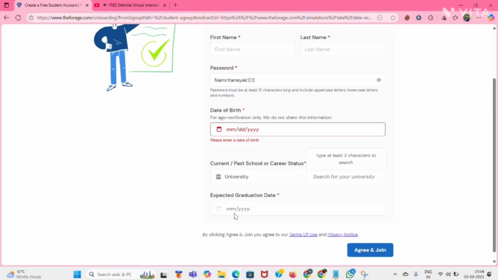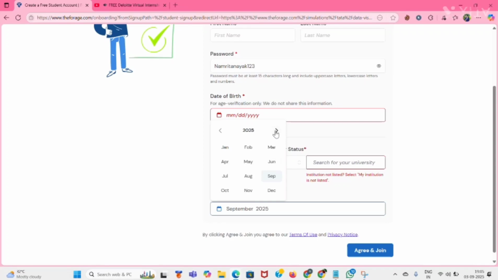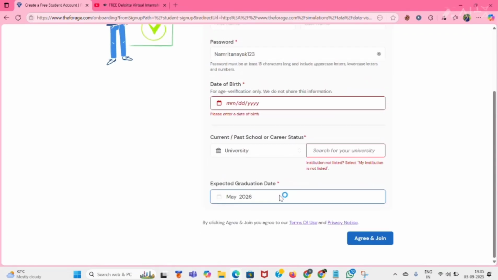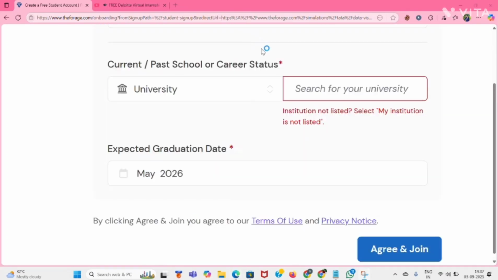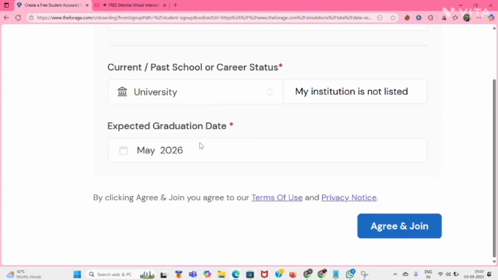If you started in 2023, then your expected graduation date will be 2027. If you started in 2024, then it will be 2028. You need to select the month in which you will complete your graduation. For example, if I'll complete my graduation in May 2026, then you can click this and then click on agree and join. If your institution is not listed, you can just type my institution is not listed. Then click on agree and join.